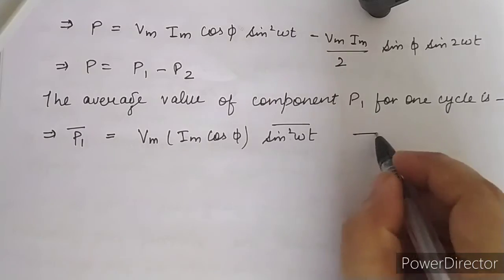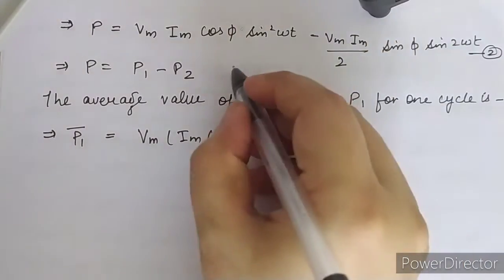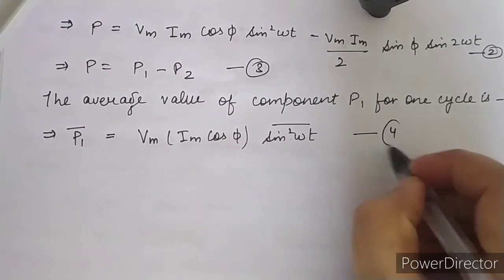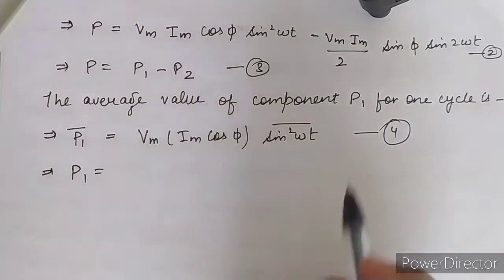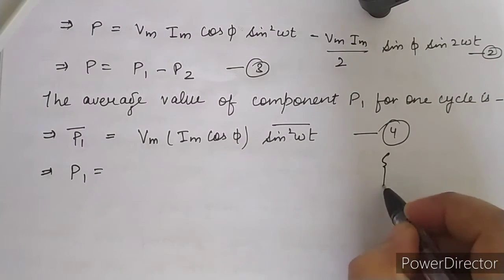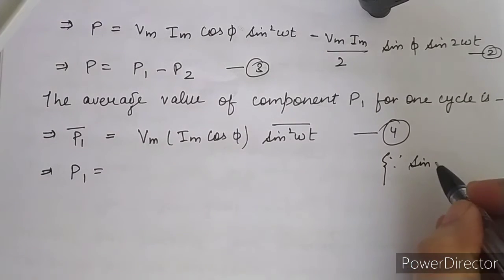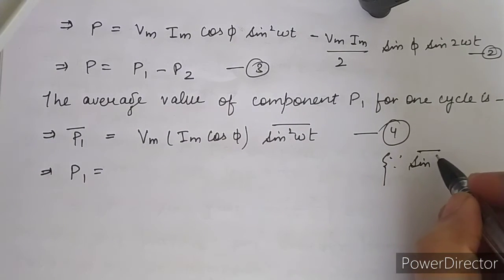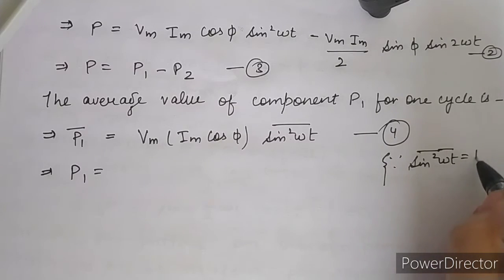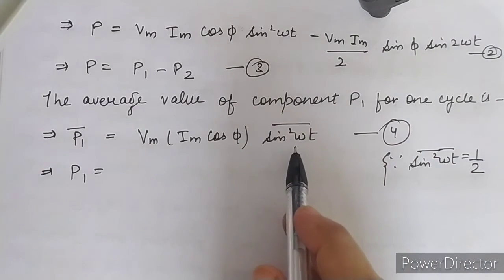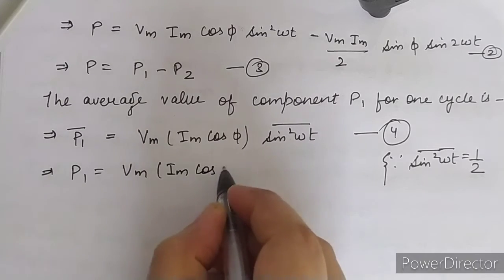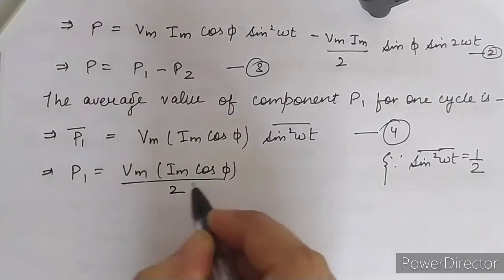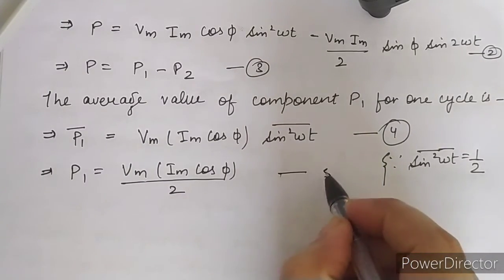The time variable component omega t is 1 only here. Suppose this is equation number 2, this is equation number 3, and this will be equation number 4. So it will become like this: P1 is equal to Vm Im cos phi sine square omega t. The average value of the sine square component for one cycle is half. So we use this formula for the average value, and it will become Vm Im cos phi divided by 2. This will be equation number 5.